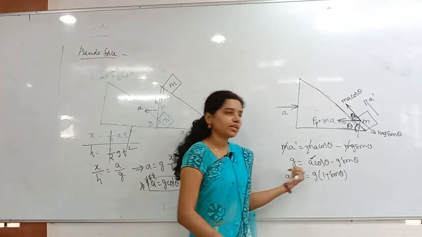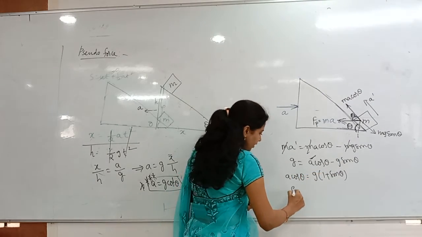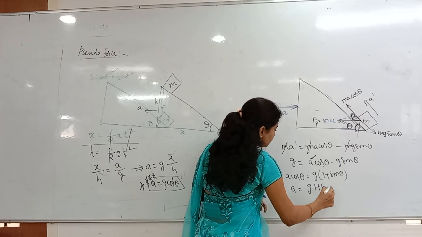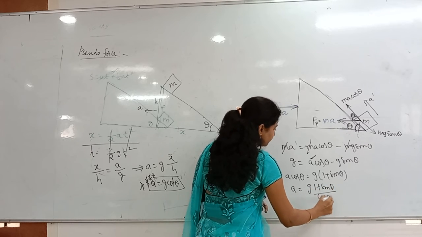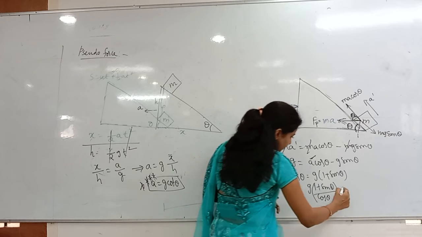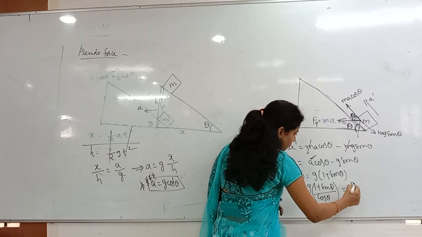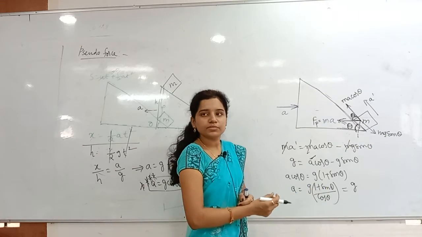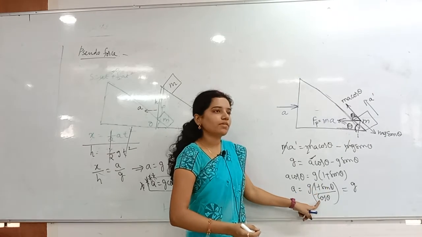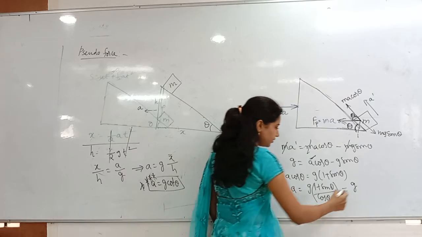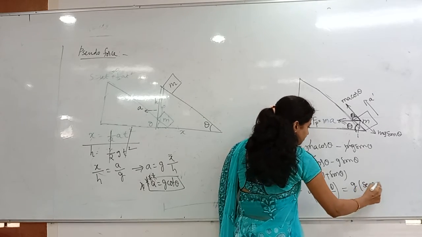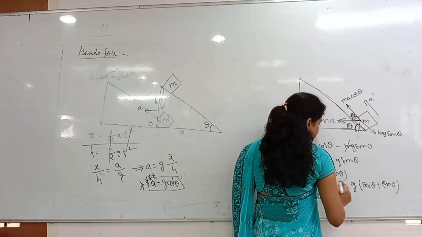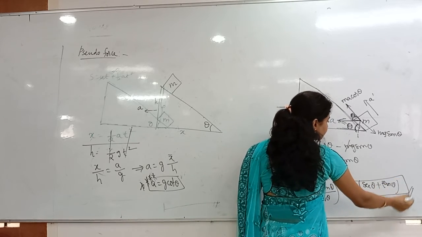Clear? I am sending g sin theta to this side. Then A cos theta is equal to g into (1 plus sin theta) by cos theta. So can I write this separately as 1 by cos theta plus sin theta by cos theta? 1 by cos theta, what is that? Secant theta. Plus sin theta by cos theta is tan theta. This is the final answer for the acceleration.